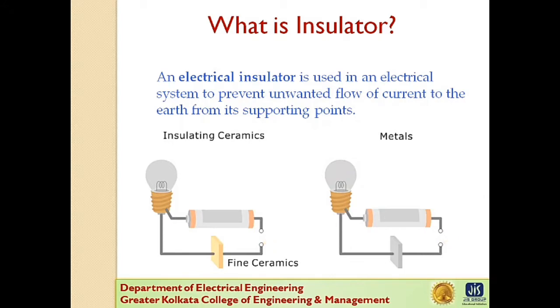An electrical insulator is used in an electrical system to prevent unwanted flow of current to the earth from its supporting points. So the overhead line conductors should be supported on the poles or towers in such a way that currents from the conductors do not flow to earth through the supports. That is, line conductors must be properly insulated from the supports.